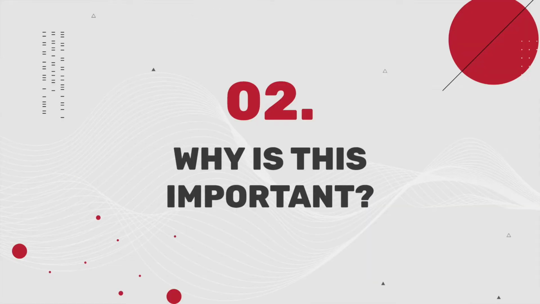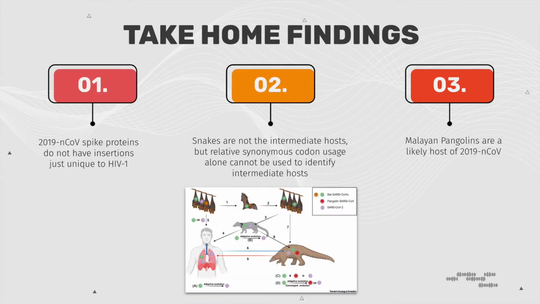Now I'm going to go over why this is important. There are three take-home findings from this article. The first take-home finding from this article is that there is a close relation between 2019 novel coronavirus and bat coronavirus, in addition to refuting previous claims that show a unique relationship between COVID spike proteins and HIV spike proteins.